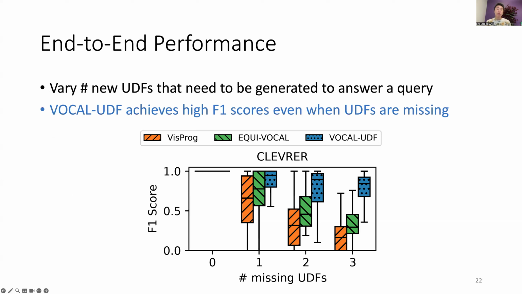We evaluate the performance of each system on the Clever dataset. We vary the number of new UDFs that need to be generated to answer a query. The x-axis shows the number of missing UDFs, ranging from 0 missing UDFs to at most 3 missing UDFs. And the y-axis shows the F1 score of the generated query over the test datasets. And in this plot, we can see that VOCAL-UDF achieves high F1 scores even when UDFs are missing. And the baseline systems perform worse as they cannot generate new UDFs.